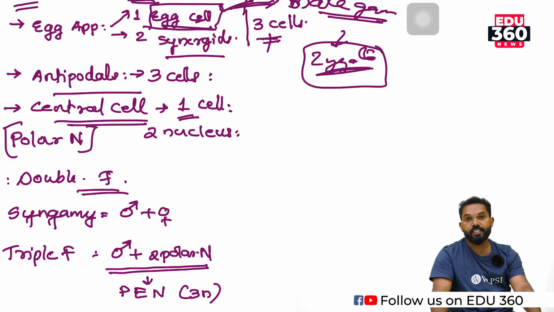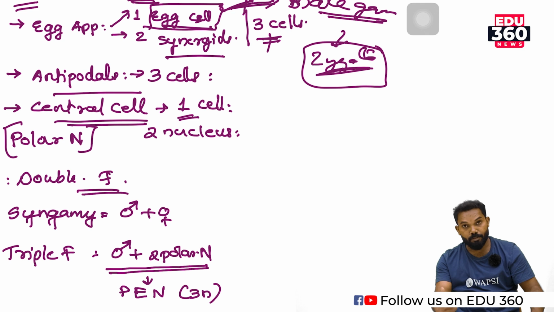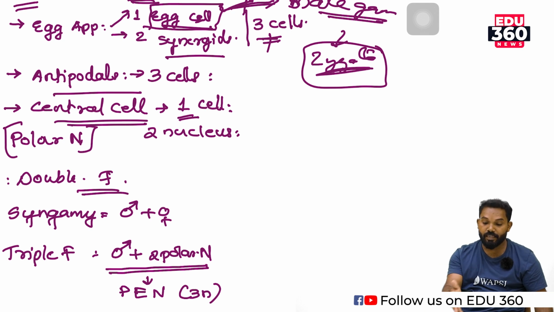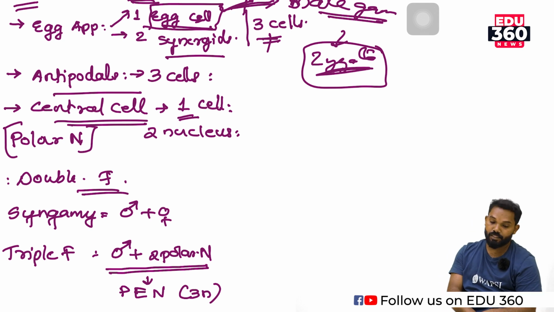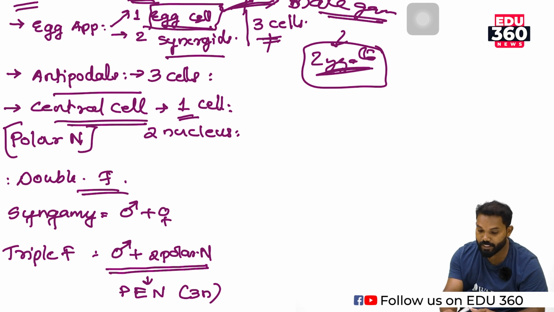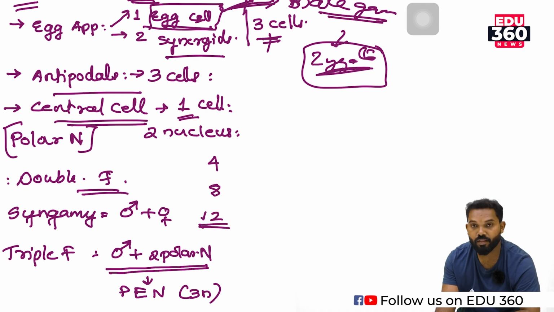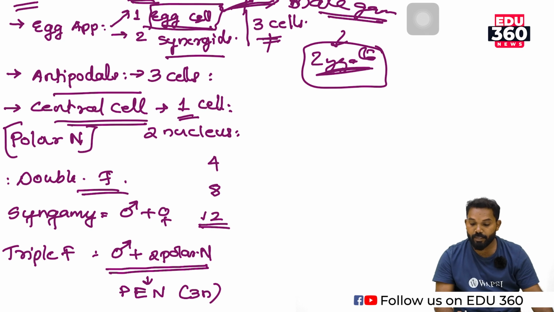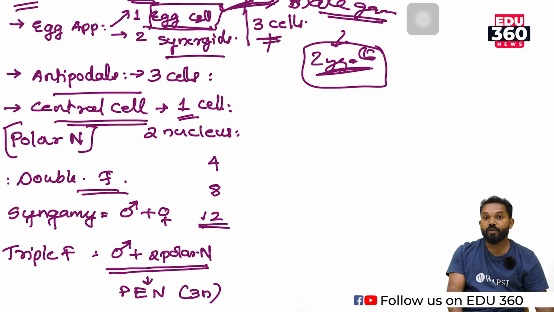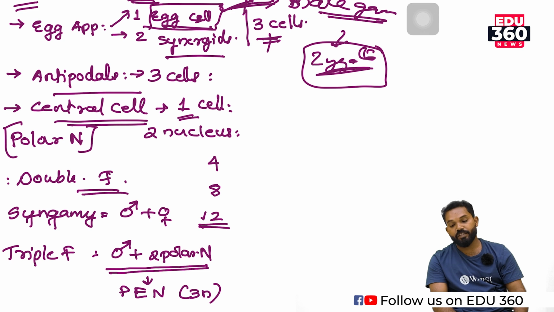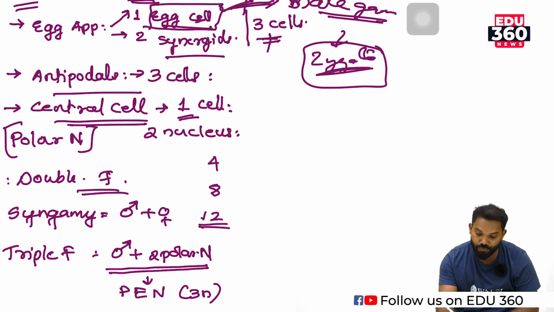Haploid condition, diploid condition, and there is another condition known as triploid condition, which means if the haploid condition is 4, then the diploid condition is 8 and the triploid condition is 12. So the primary endosperm nucleus is triploid in nature. It is because it is the product of triple fusion.